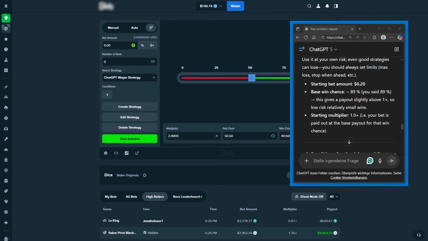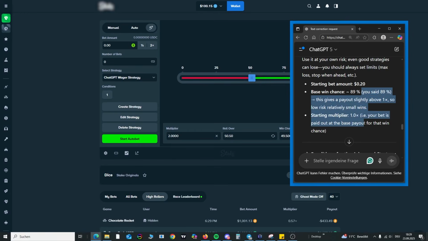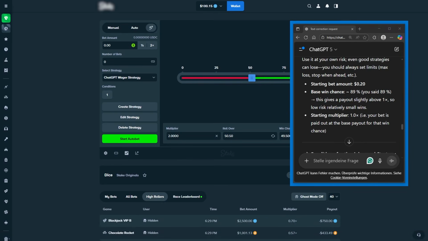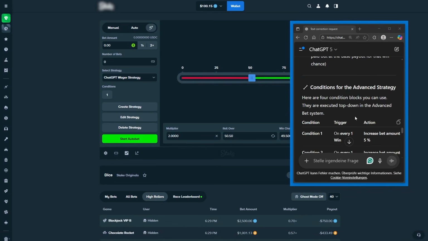This gives a payout slightly above 1x, so low risk, relatively small wins. All right. Starting multiplier is 1.0x. For example, your bet is paid out at the base payout for that win. Well, I don't know what he's yapping. I think halfway is workable, right? We can do that. We can do the base bet. The win chance is alright, but from this point on, it's just yapping, right? So I don't know what he means with a starting multiplier of 1.0x, but let's just skip this.